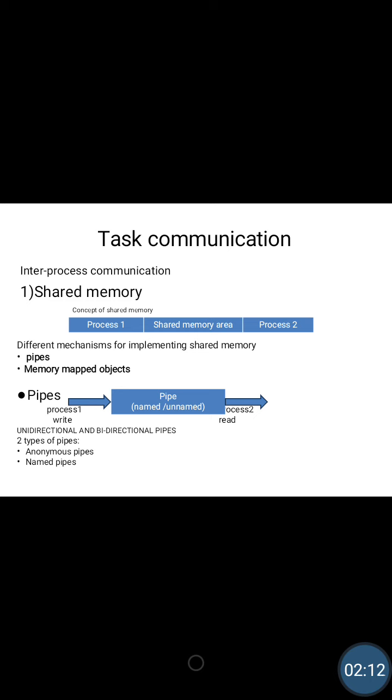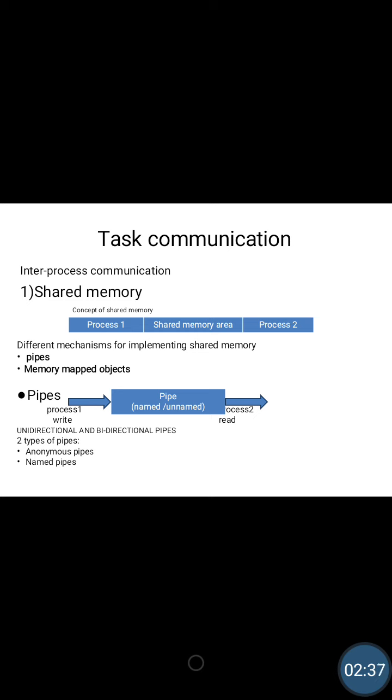Now moving to the first, called shared memory. As you can see, the processes share the memory. In the figure, you can look at process 1 and process 2, which are sharing the same memory called the shared memory area. So process 1 and process 2 share the memory area and thus communication is established.